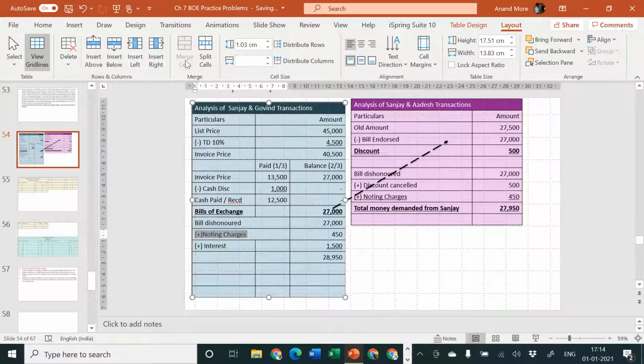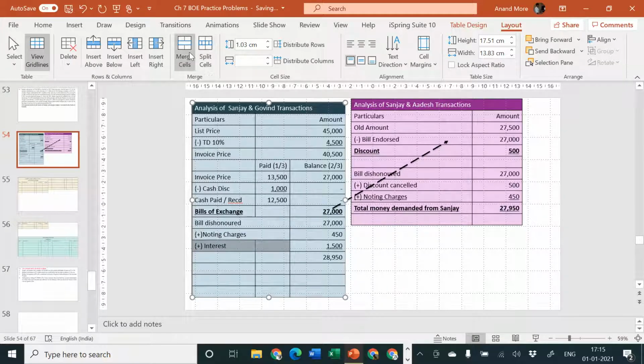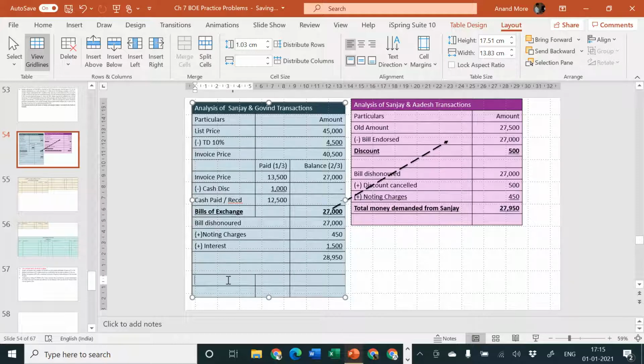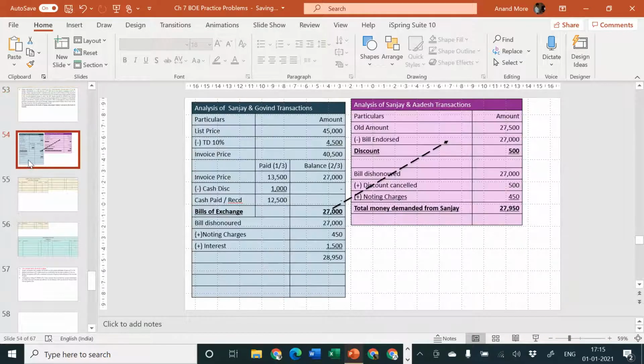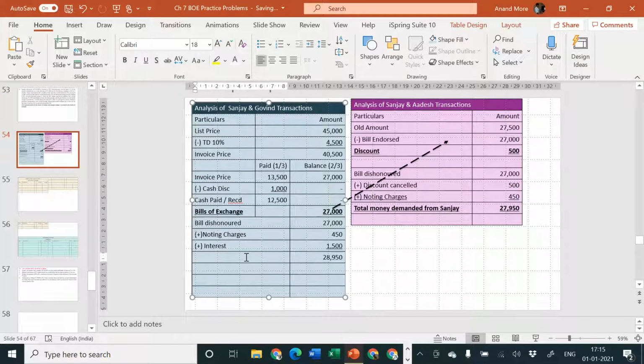28,950. Out of that, he is paying some amount today. How much amount he is paying today? They have told you that he is paying some 5,250 along with noting charges. That is a sentence which was used by the problem, that he is paying rupees 5,250 along with noting charges. See, here it is, Govind requested Sanjay to renew the bill. Sanjay agreed on the condition that Govind should pay rupees 5250 immediately along with noting charges. So today, how much is the cash which is received? This is the total demand, total money, just a minute.